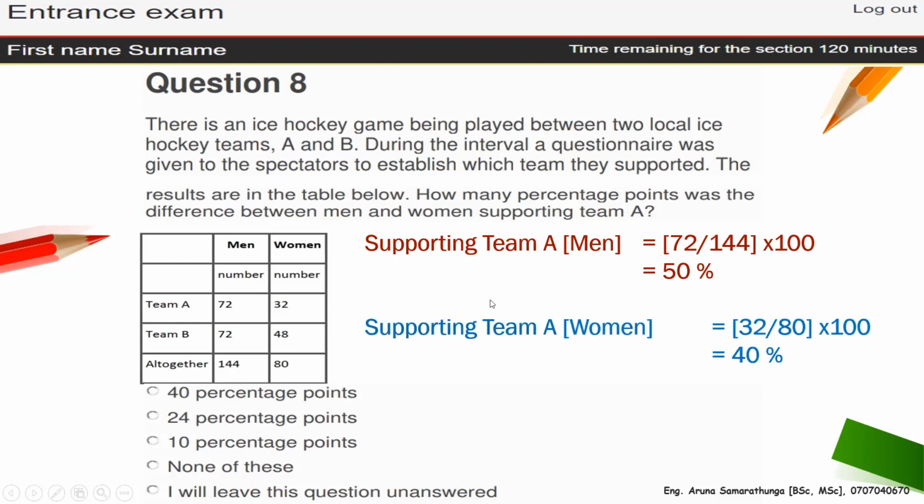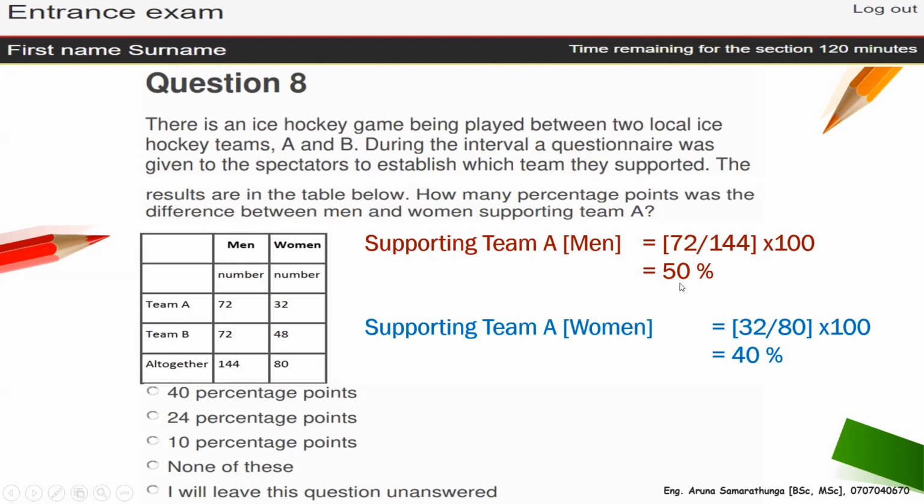Likewise, the same thing you can do for the other one. Supporting team A, women. So out of 80, this is the number of women who watch this game between A and B. Out of 80, 32 women support team A. So that is going to become 40%.